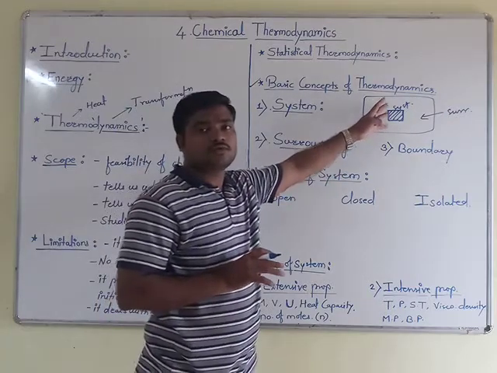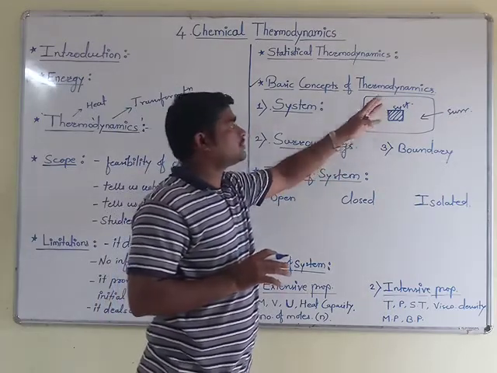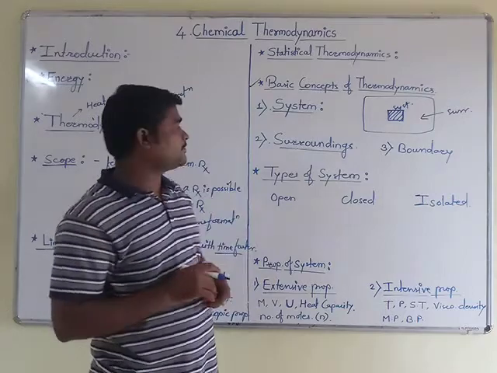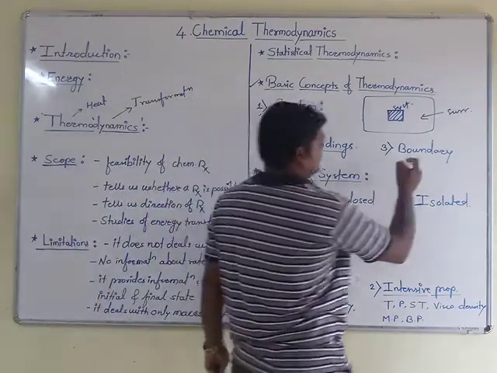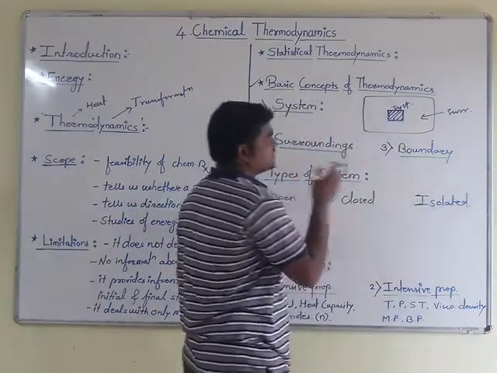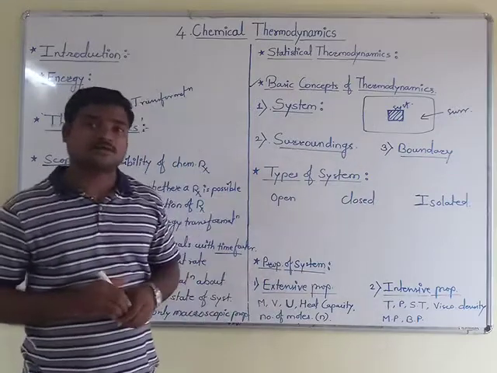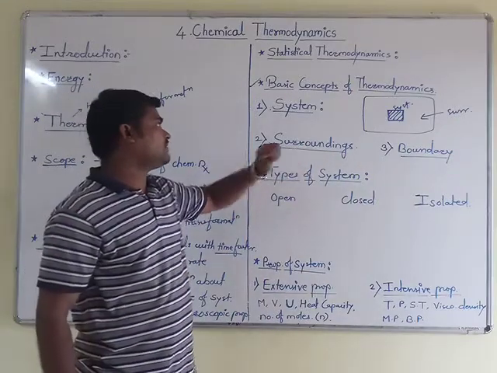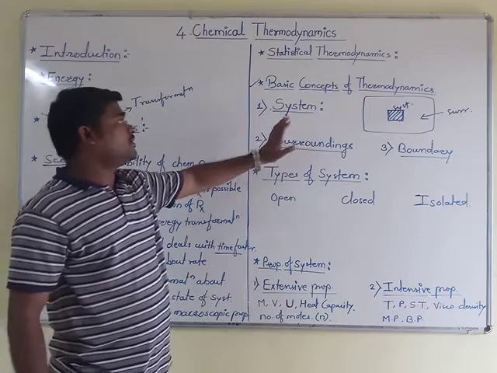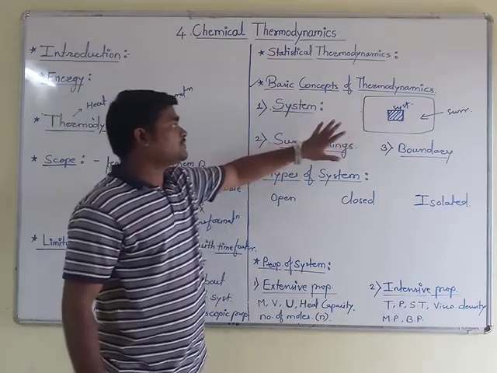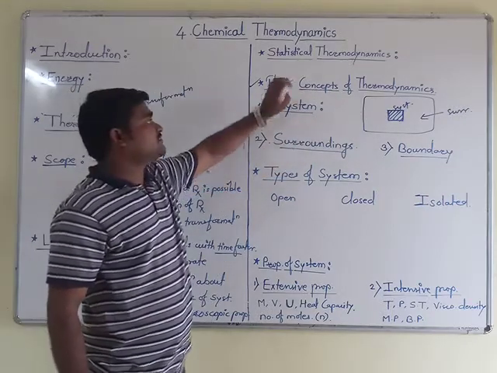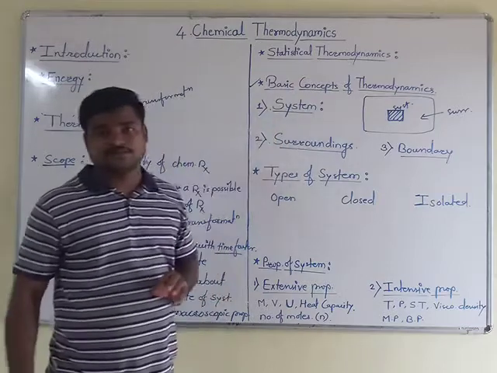So the boundary is the part which separates the system and surrounding. In our way we can define it like this. These are the different basic concepts of thermodynamics.